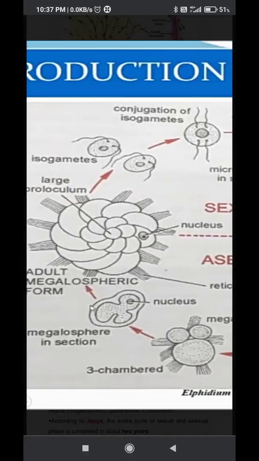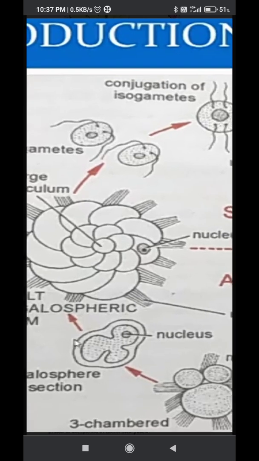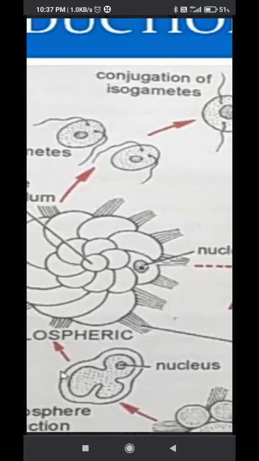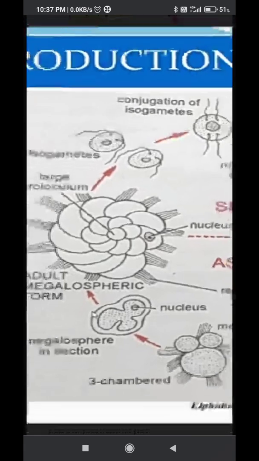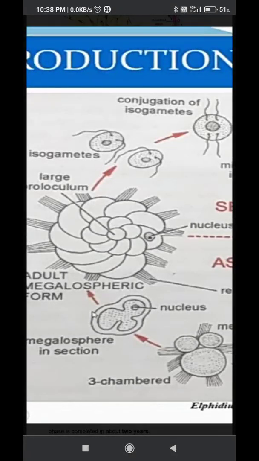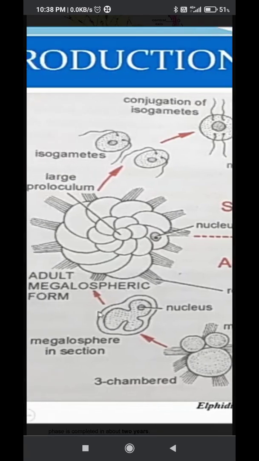Here a single large nucleus is present. This nucleus undergoes divisions and produces isogametes. The gametes are similar in size and shape. That is the reason why these gametes are called isogametes. Physiologically and morphologically, these gametes are the same in size, structure, and physical activity.